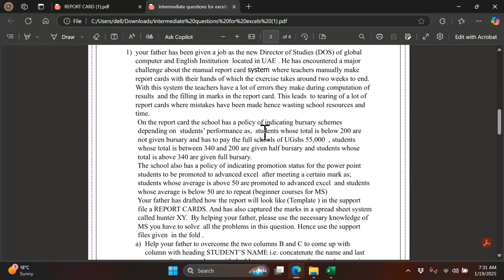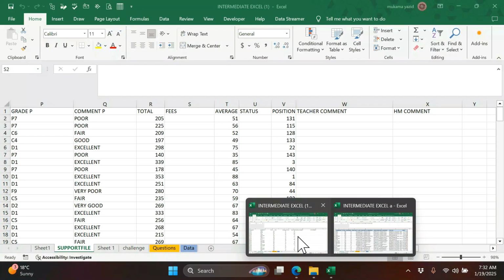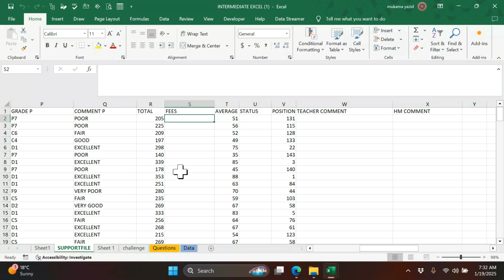A student whose total is below 200 is not given a bursary and has to pay the full school fees of this amount, and the student whose total is between 340 and 200 is given a half bursary. A student whose total is above 340 is given a full bursary.